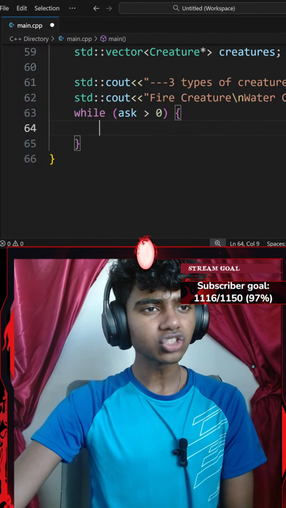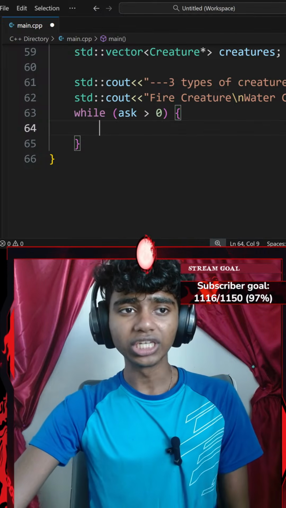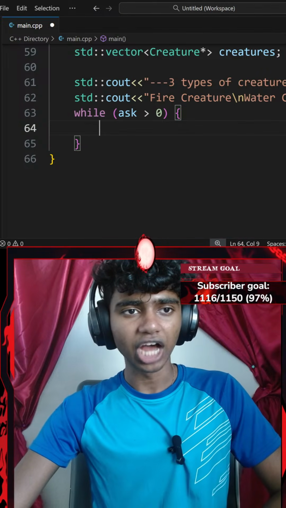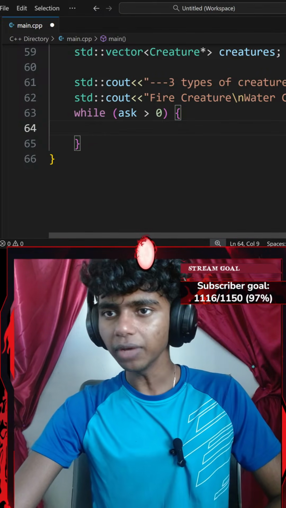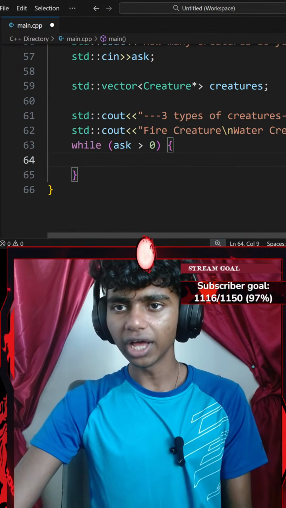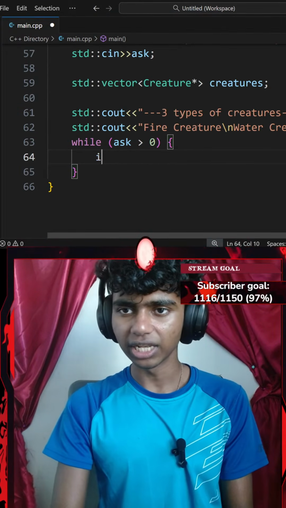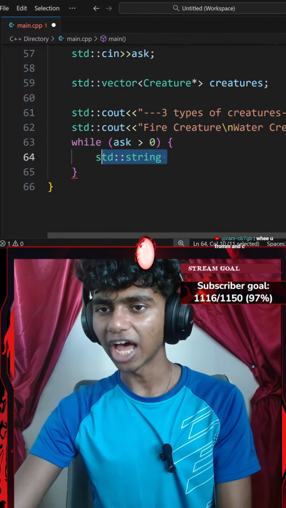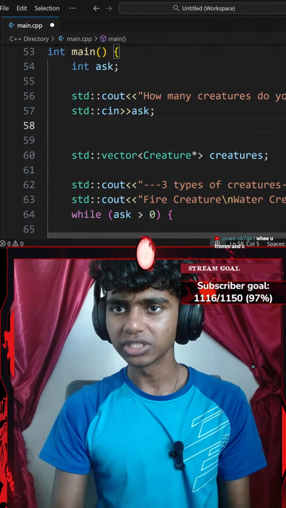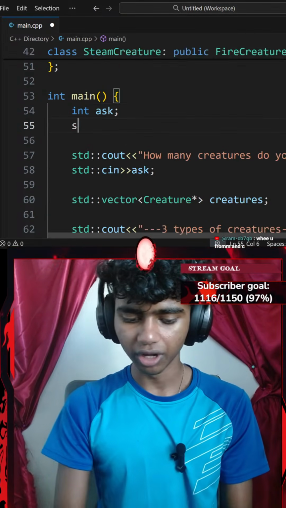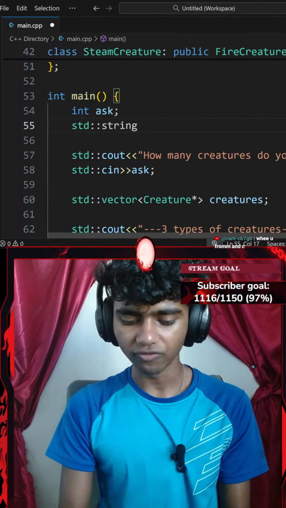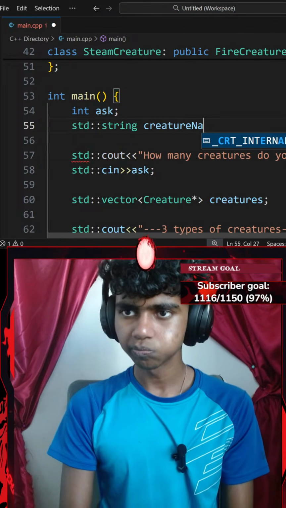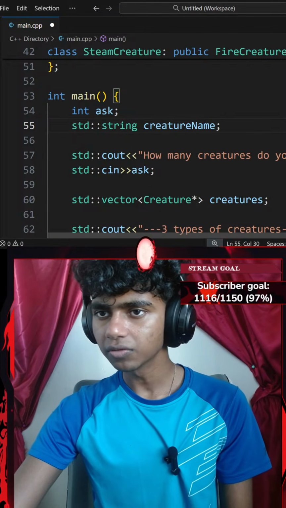Okay, next up, let's scroll all the way down. Use a loop to create and store creatures. Let the user choose which type of fire creatures to do. I'm going to create a standard string variable. I might add this outside my while loop. So I'll create a standard string called creature name, ending with a semicolon.